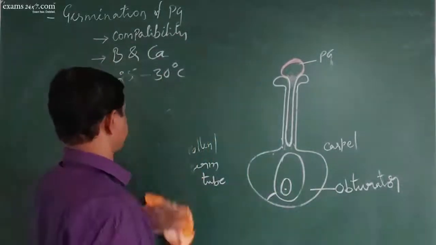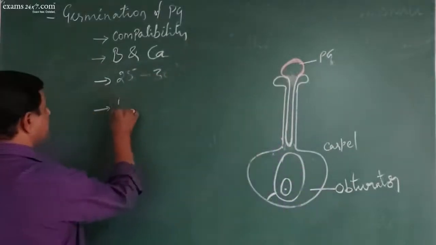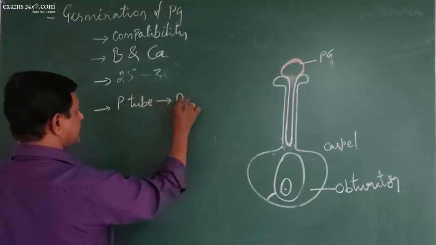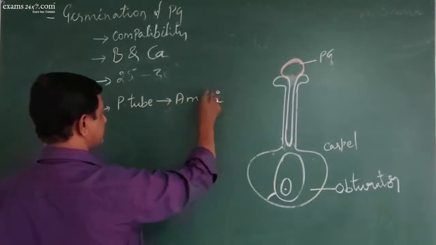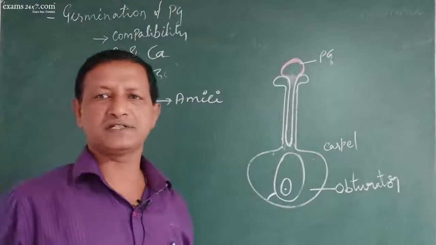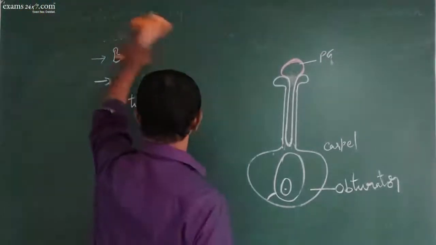Next, the formation of the pollen tube was first discovered by a scientist called Amici. So that is the first step.